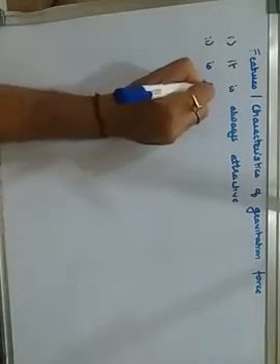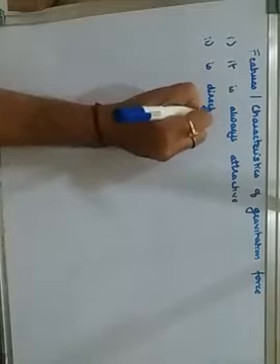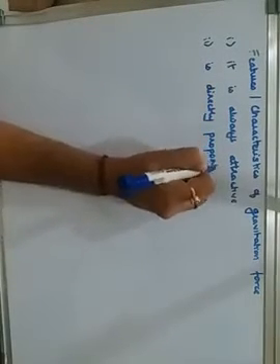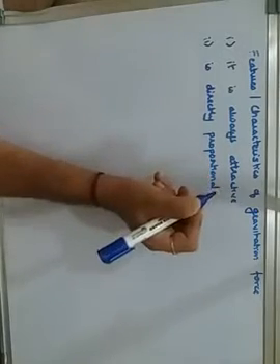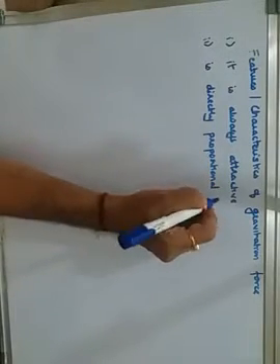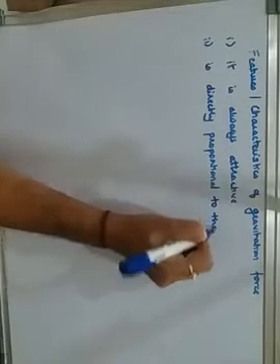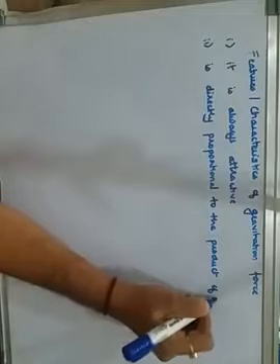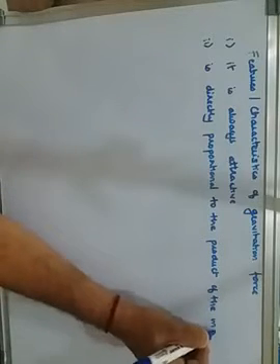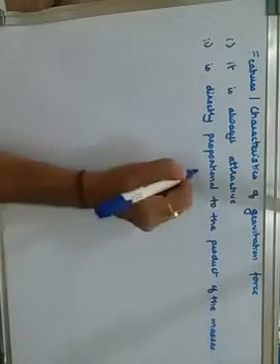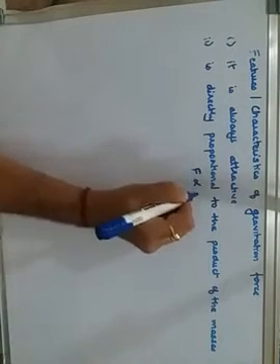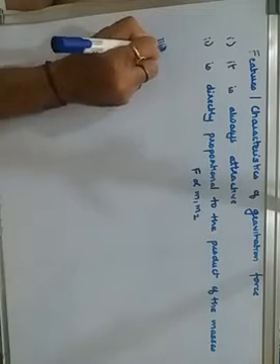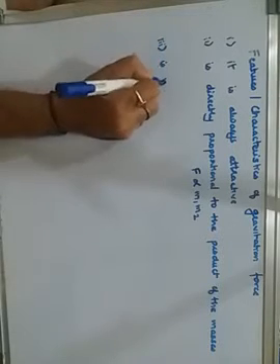Secondly, as given in the definition, it is directly proportional to the product of the masses, m1 into m2, that is F is proportional to m1 into m2. The third characteristic is that it is inversely proportional